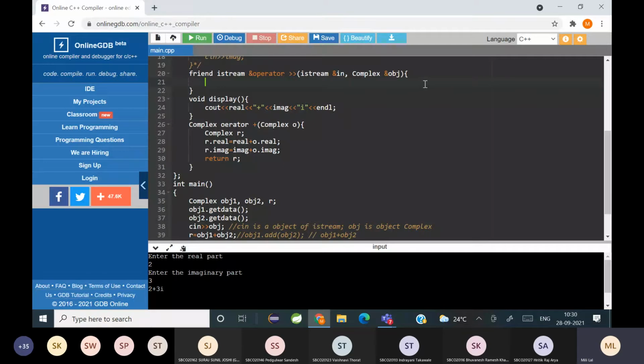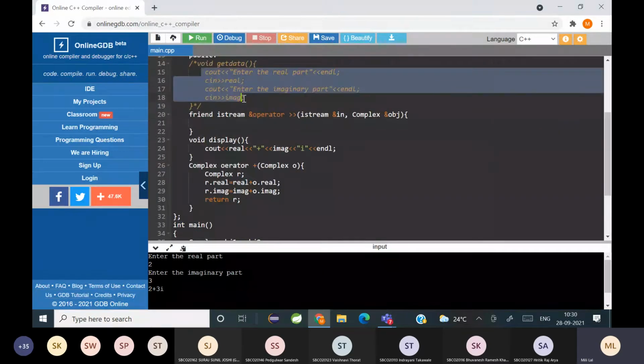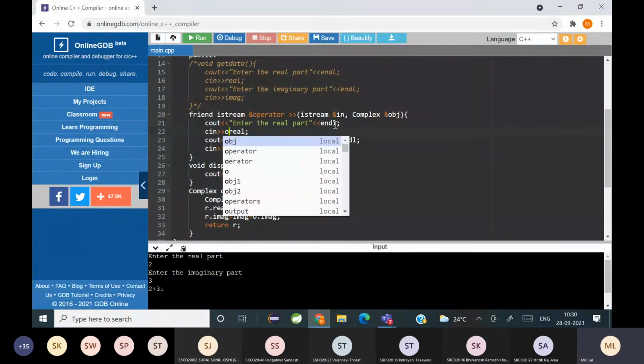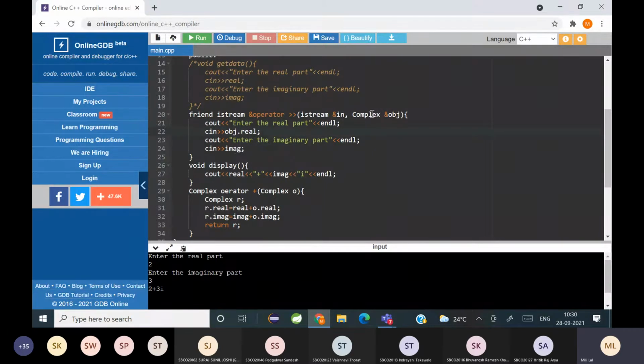And what will you write inside the function? I'm going to write the same set of statements inside the function. But what is going to change? Instead of real, I'll have to write object.real, and instead of imaginary, I have to write object.imaginary. Is it clear?